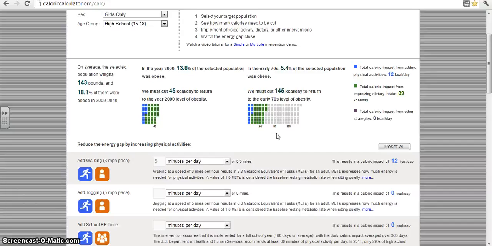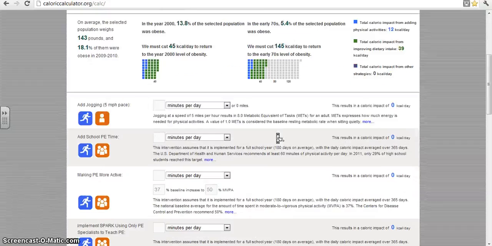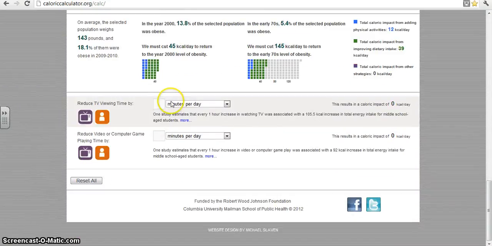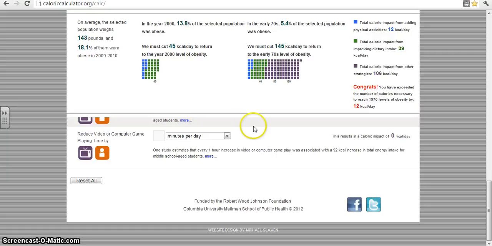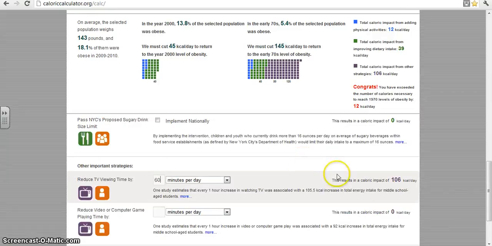Applying this to high school girls, let's see what happens when we reduce their TV viewing by 60 minutes per day. So we scroll down to TV viewing and reduce it by 60 minutes per day. So here we can see that this has a caloric impact of 106 kilocalories per day, which is now enough to return the level of obesity to the 1970s.